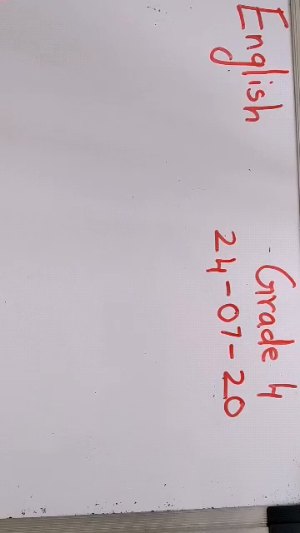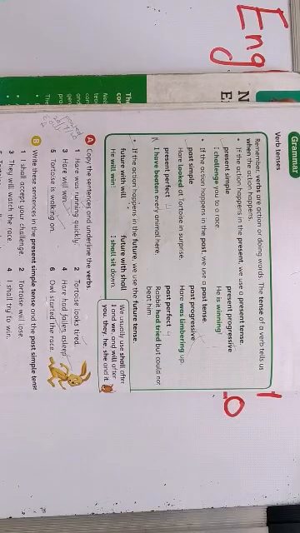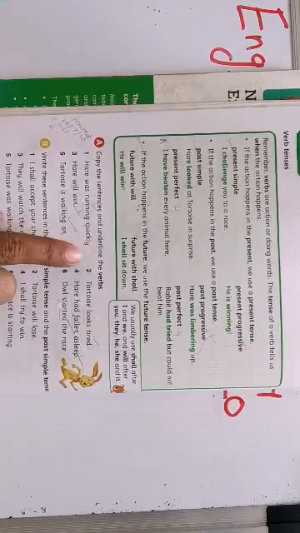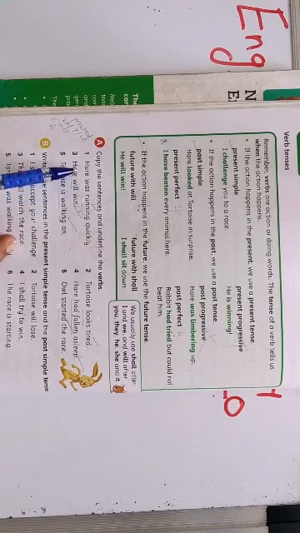Children, last time we had done verbs, right? I had given you homework from the text and also further practice. So let's just check these answers, copy the sentences and underline the verbs. The first one is, Hare was running quickly.